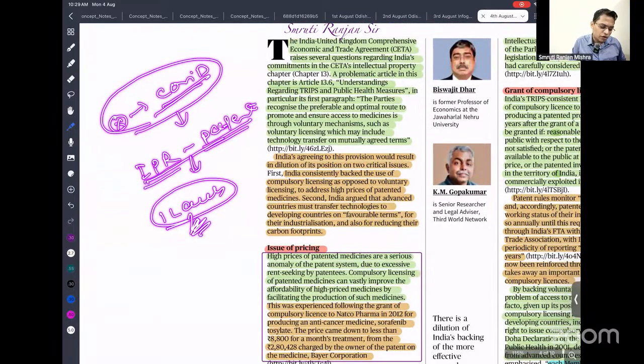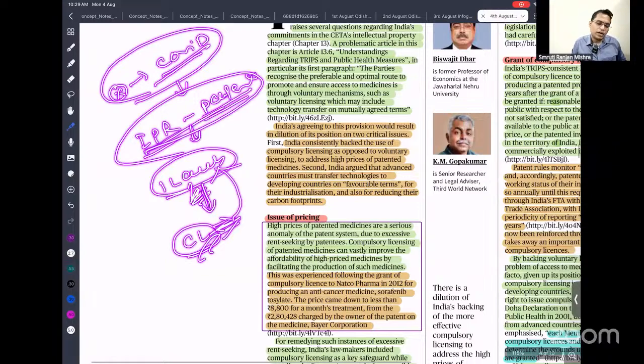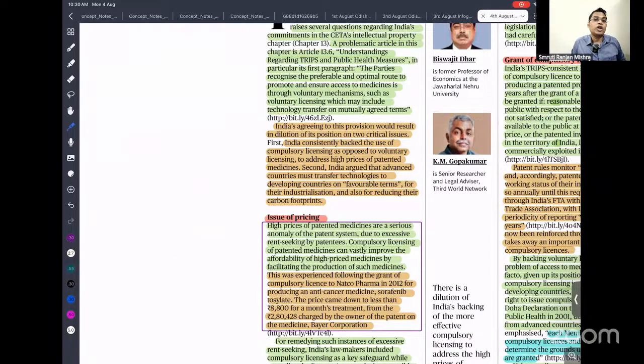In that case, the government can make it compulsory licensing. That means any pharmacist can produce this patented product without having to pay royalty or anything to this company. This is what is called compulsory licensing. On the other hand, there is voluntary licensing. What do you mean by voluntary licensing? If a company voluntarily announces that it will give a license to all, that is called voluntary licensing.